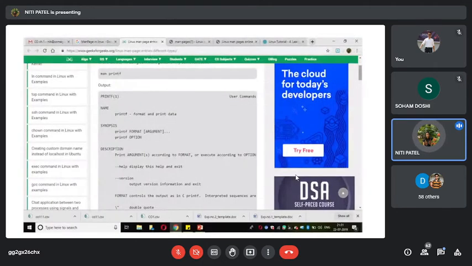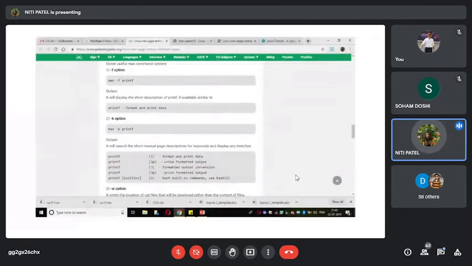Whereas if I don't use -f, what is it giving me? It is giving me what is the use, how it is to be written, what is the description. I am getting all the details. So if you want the detail in short, make use of an option called -f. Clear? Yes, ma'am. So -f can be used with any command. It is not necessary that it will be used only with printf. You can use it with all the commands which are there in Linux. For all those commands, it will give you a short description. Okay?